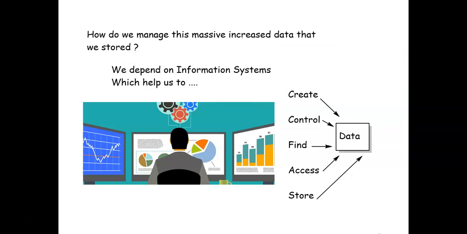So how do we manage this massive amount of data that we have stored? We depend on something called an information system, which helps us to create, control, find, access and store the data.